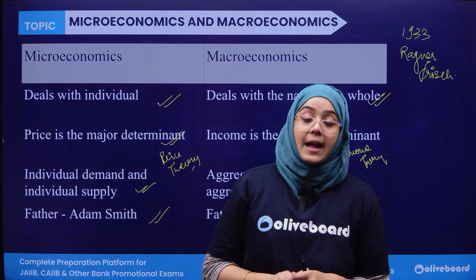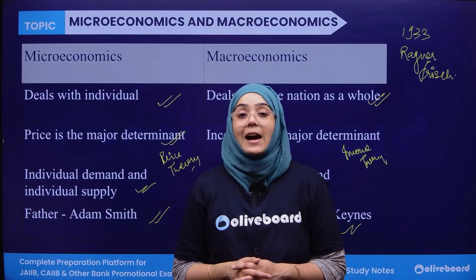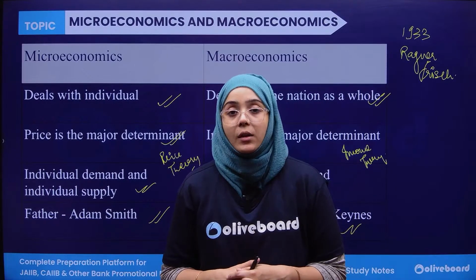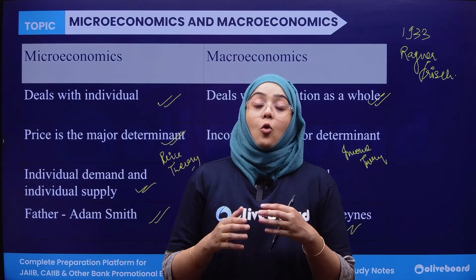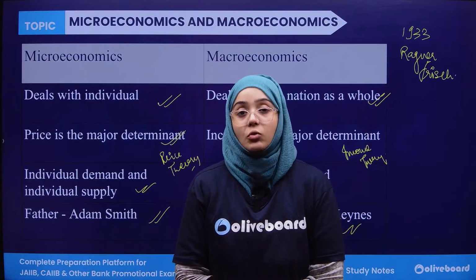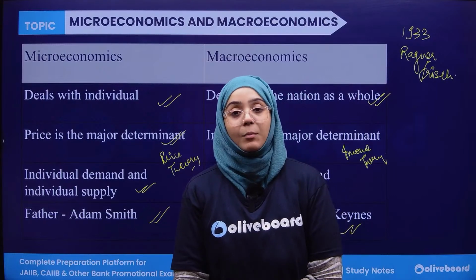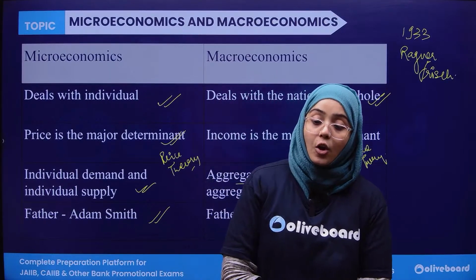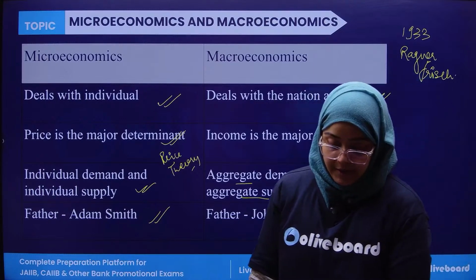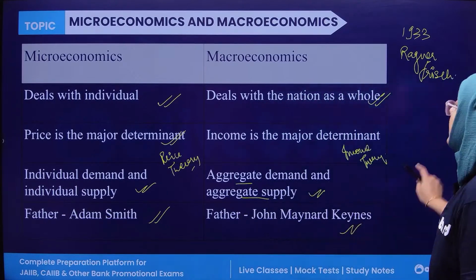Later, in 1933, Ragnar Frisch was the economist who coined the terms micro and macro for the very first time. Clear? Done? Cool. Next.